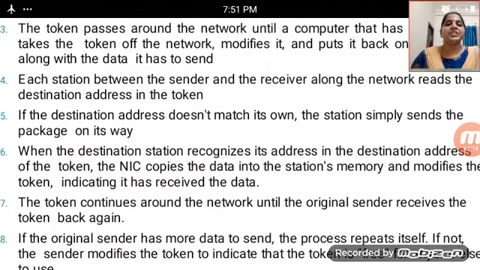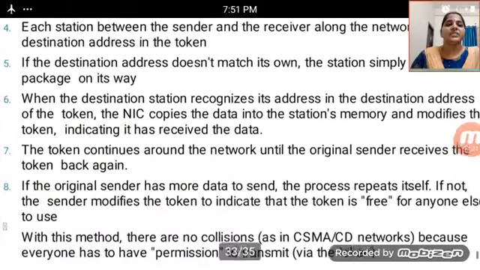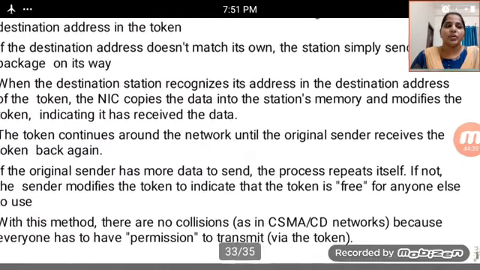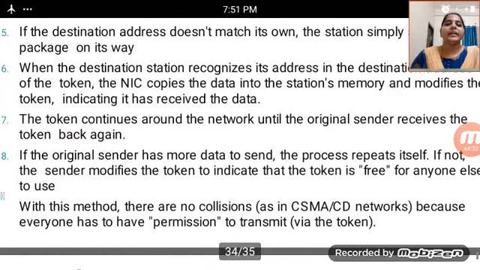When the destination station recognizes its address in the destination address of the token, the NIC copies the data into the station's memory and modifies the token to indicate it has received the data. After that, the token continues around the network until the original sender receives the token back again.